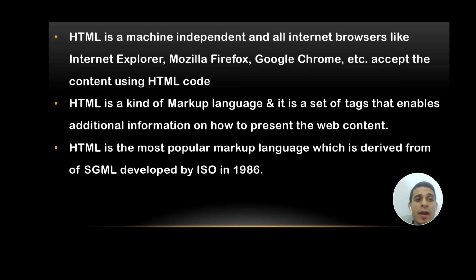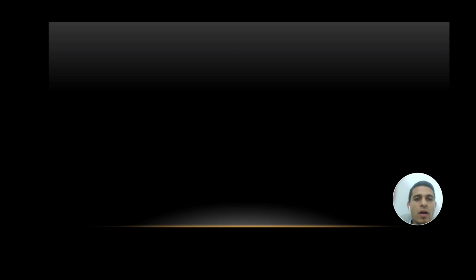HTML is the most popular markup language, which was derived from SGML, which was developed by ISO in 1986. Now SGML is nothing but the Standardized Generalized Markup Language, which was discovered before HTML, and HTML was derived from SGML only. Means whatever limitations they faced in SGML were solved using HTML. So hope you understood about the working of the internet and HTML.